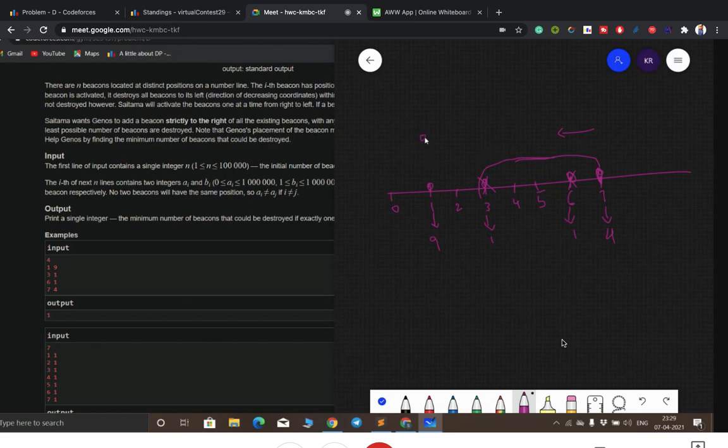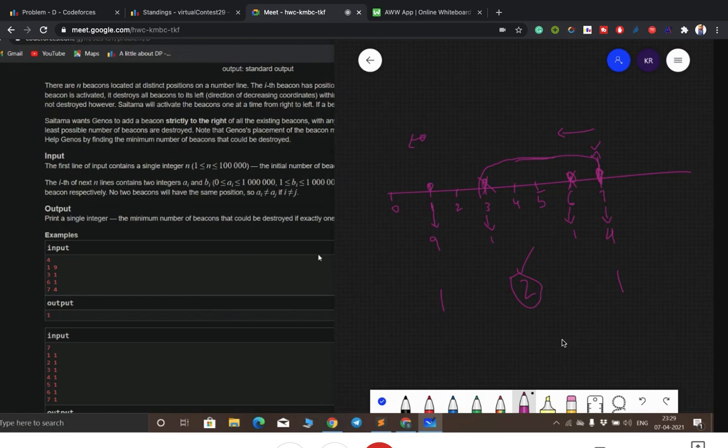Then we have to activate this bomb. These are all destroyed, but the bomb which was activated will stay alive, it won't be destroyed. So here we have two bombs destroyed after the whole process. Because if we activate one, there is no bomb on its left, so nothing will be destroyed. So one will be left, and the seventh bomb will be left, and 3 and 6 will be destroyed. So the number of destroyed bombs will be 2, right?